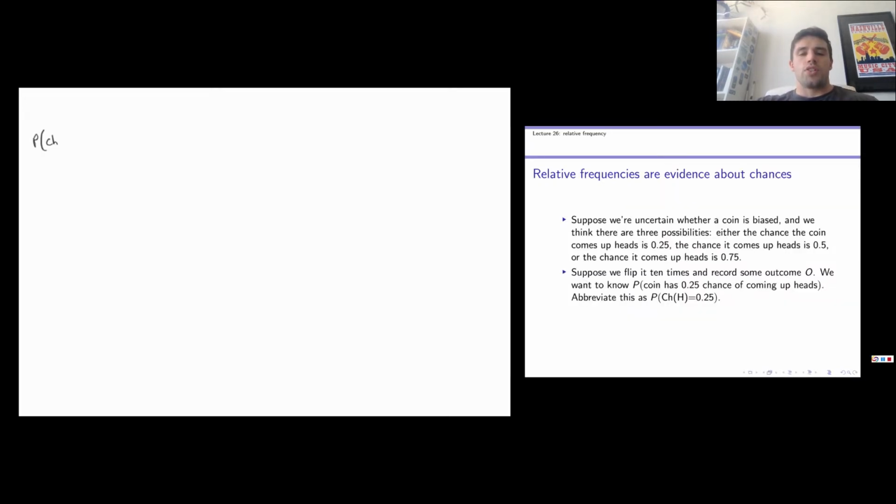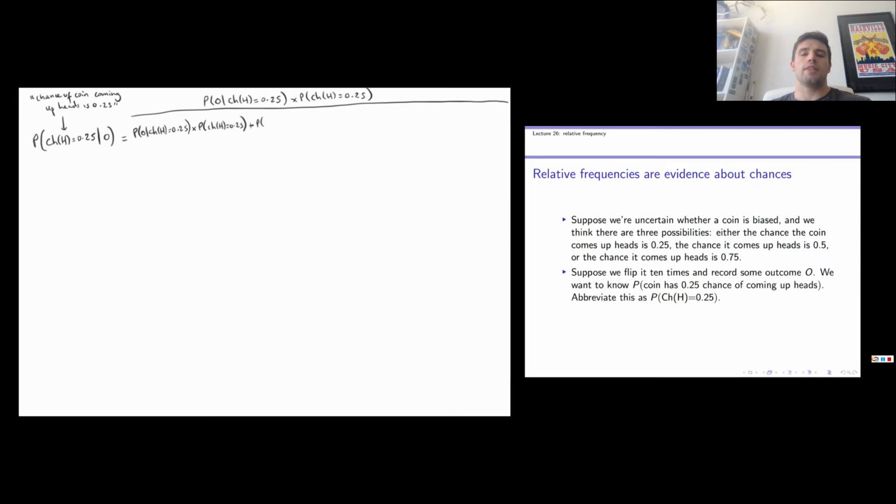So using Bayes' theorem, we see that the probability that the chance the coin comes up heads is 0.25 given the outcome is equal to the probability of the outcome given the coin has a 0.25 chance of coming up heads times the probability that the coin has a 0.25 chance of coming up heads, all divided by this thing, the probability of the outcome given the coin has a 0.25 chance of coming up heads times the probability that the coin has a 0.25 chance of coming up heads, plus the probability of the outcome given the coin has a 0.5 chance of coming up heads, times the probability that the coin has a 0.5 chance of coming up heads, plus the probability of the outcome given the coin has a 0.75 chance of coming up heads, times the probability that the coin has a 0.75 chance of coming up heads.